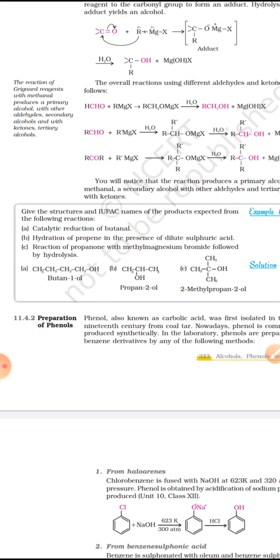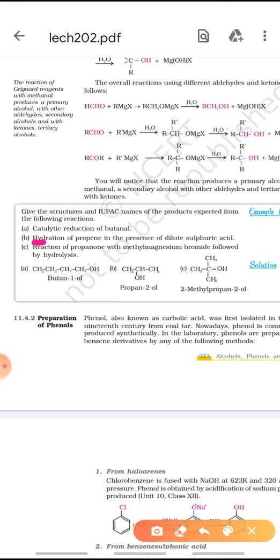Now a question is there. Give the structures and IUPAC names of the product expected from the following reaction. Catalytic reduction of butanal. Now butanal is there, and in presence of catalyst we are doing the reduction. So it's an aldehyde, so obviously it will give an alcohol, that is butan-1-ol.